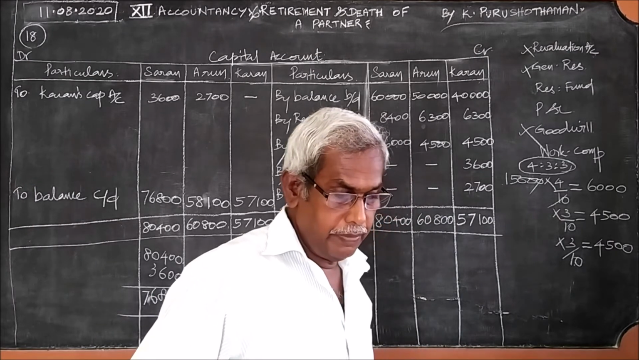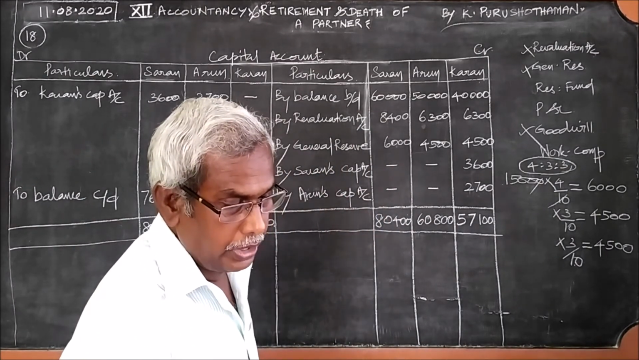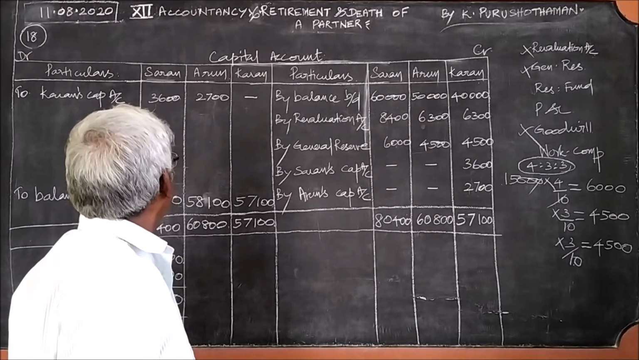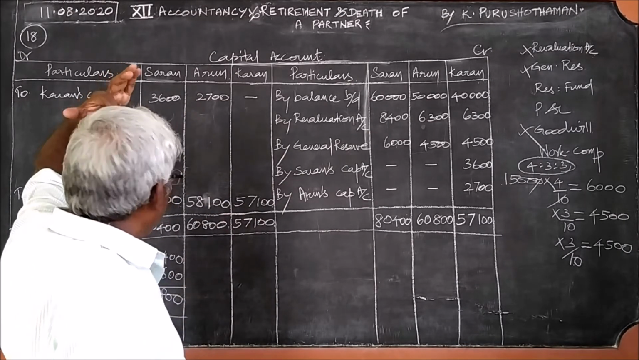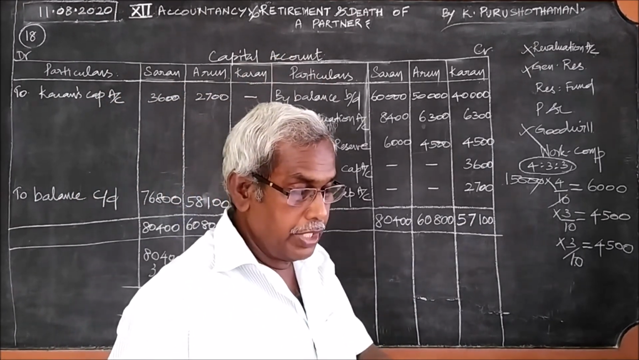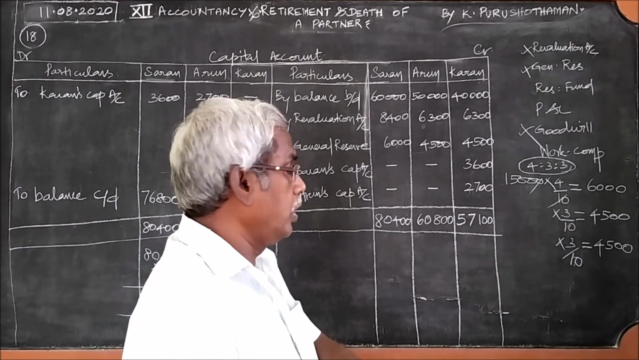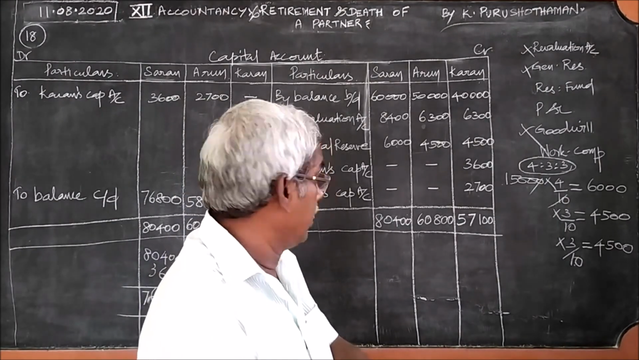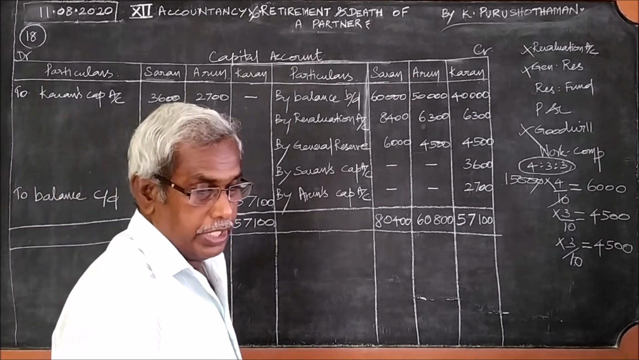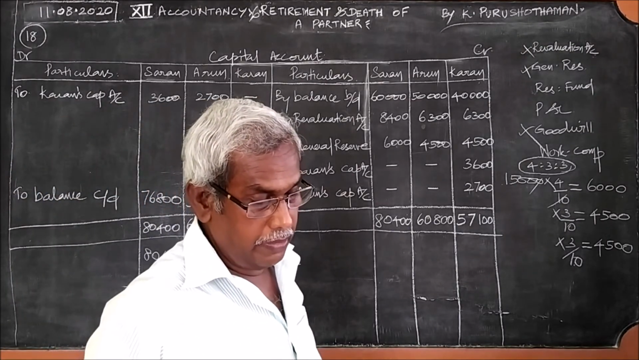Capital account 758-57. Okay. Here the amount is 3,600 current capital. Okay, now we shall pass on. Before passing on to the next one, we should find whether the amount given here is correct or not. We should check.